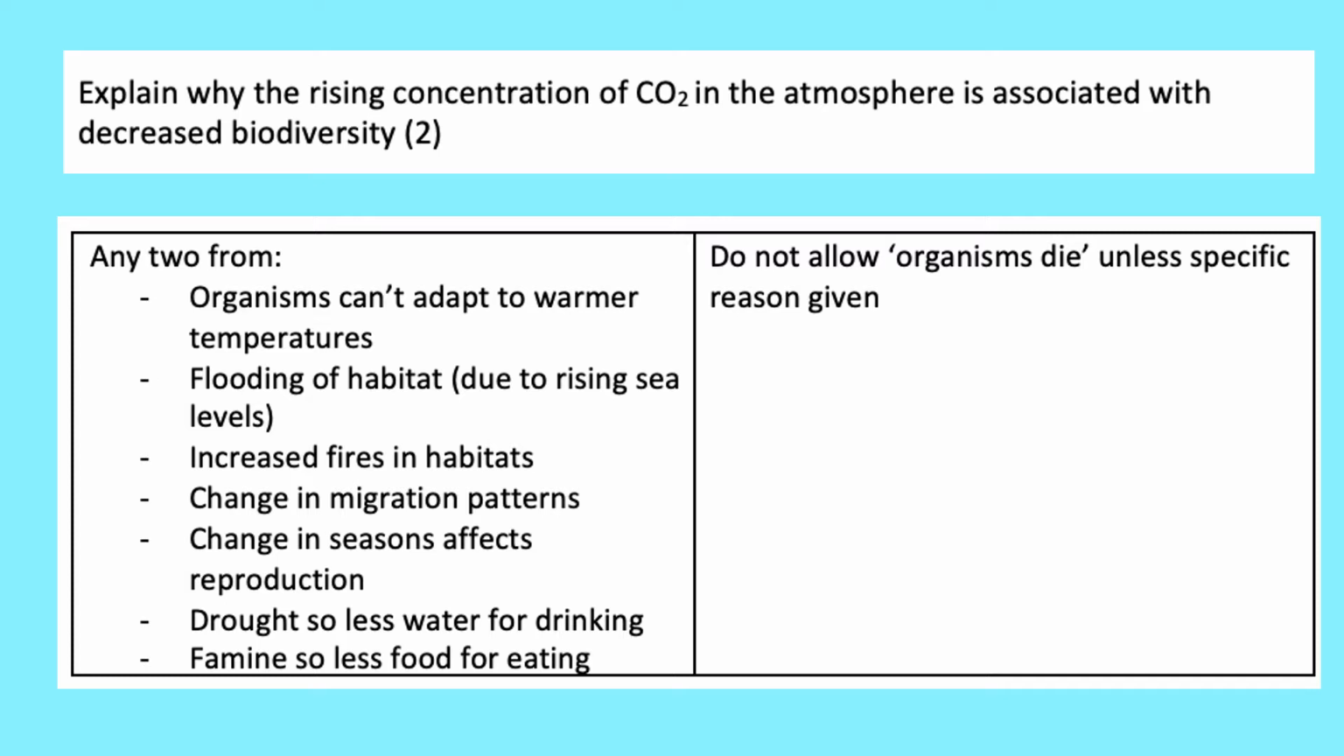When we have rising temperatures, that leads to drought, so there'll be less water for drinking, for example. And famine, which is also associated with rising temperatures and drought, will mean that there's less food for eating, so less food for both animals and humans to eat.